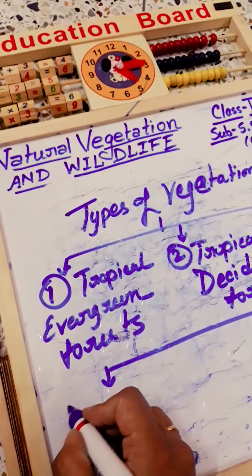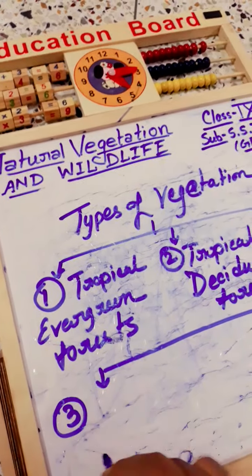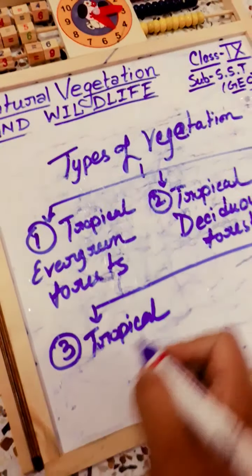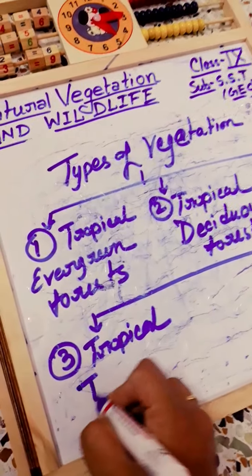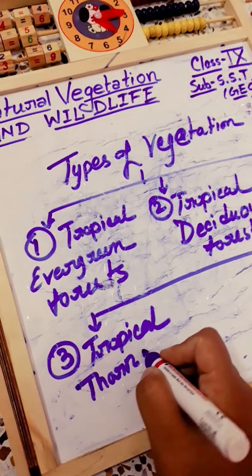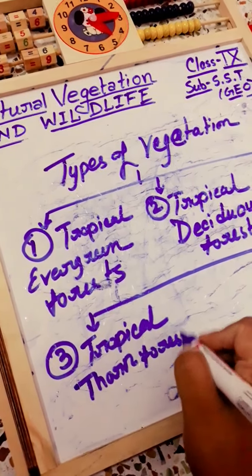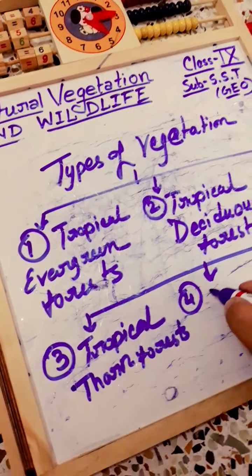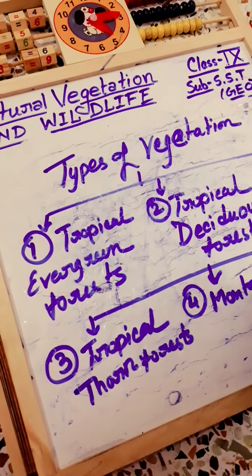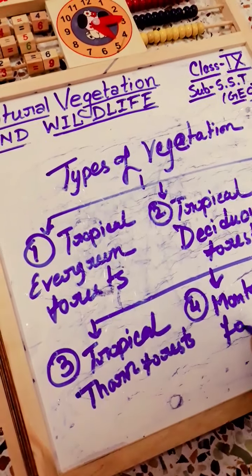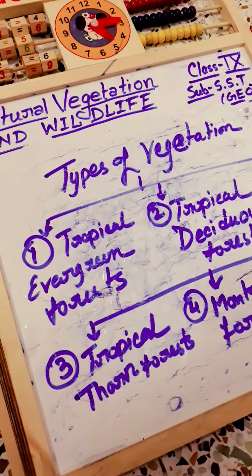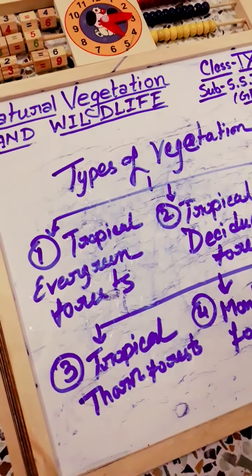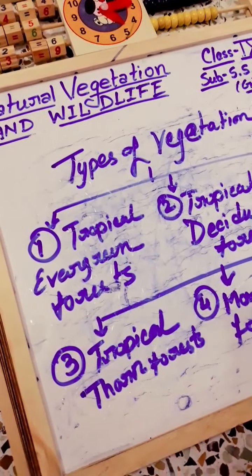Number 3, tropical thorn forests. Then number 4, montane forests. Then number 5, mangrove forests.